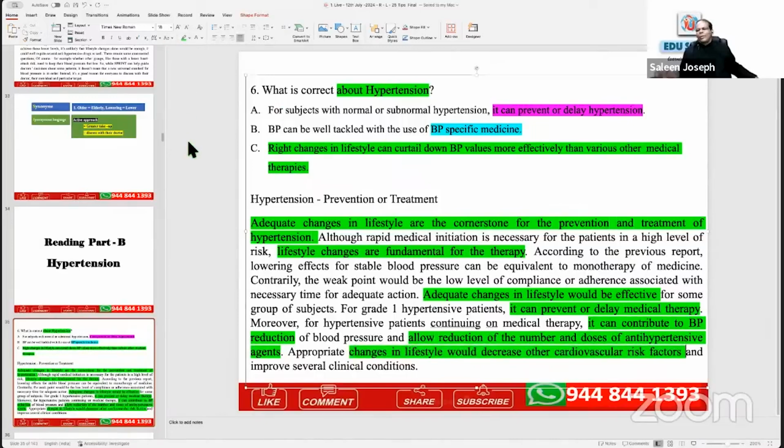See, every sentence repeatedly says lifestyle changes, lifestyle changes, lifestyle changes. And your hedging word is lifestyle changes in lifestyle here. The other one is medicine, the other one is nonsense and a grammatically wrong option. So what difficulty do you have? Even without looking at the paragraph, the first topic sentence itself tells you this is the answer. How many times are lifestyle changes repeated? That is the answer. This is from part B.